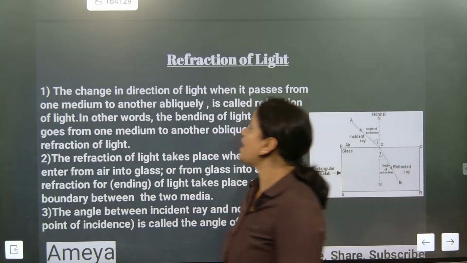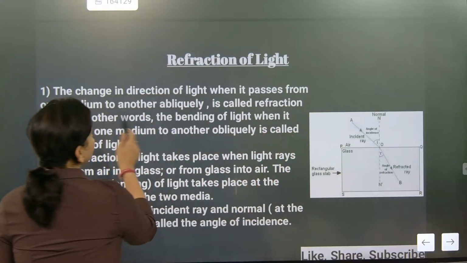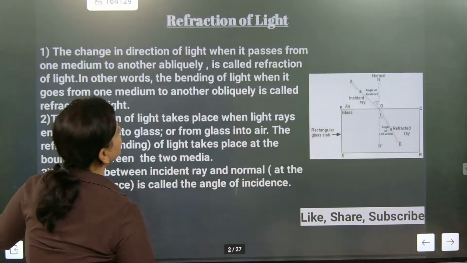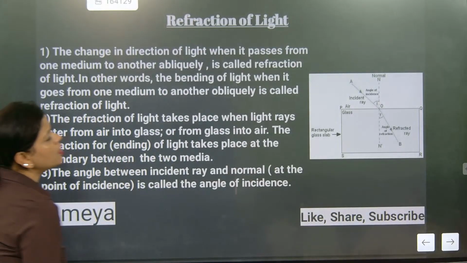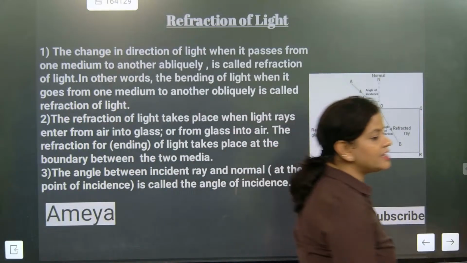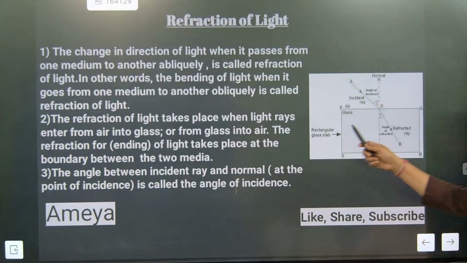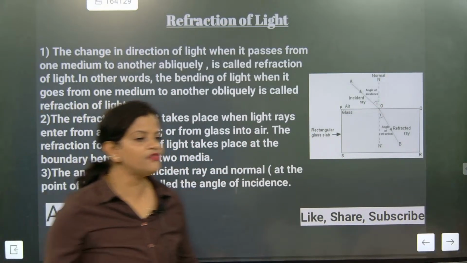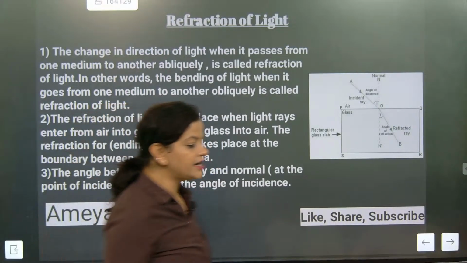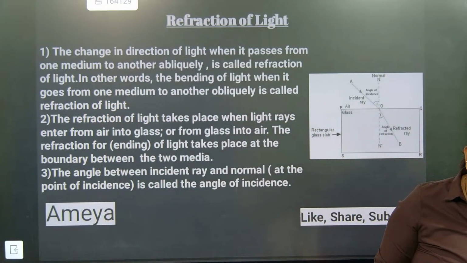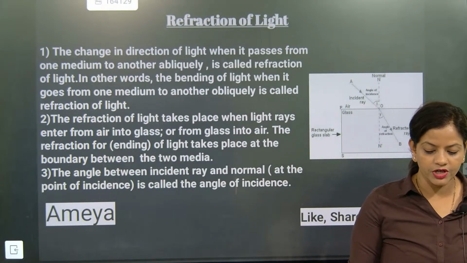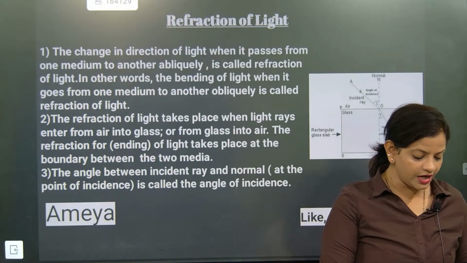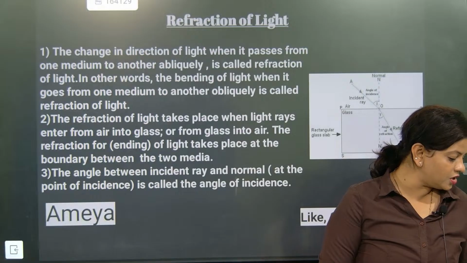Understood? So the change of direction of light when it passes from one medium to another obliquely is called refraction of light. In other words, the bending of light when it goes from one medium to another medium obliquely is considered as what? Not reflection. Refraction of light. Finally, it is considered as refraction. Hello, Sophia. It is considered as refraction of light.